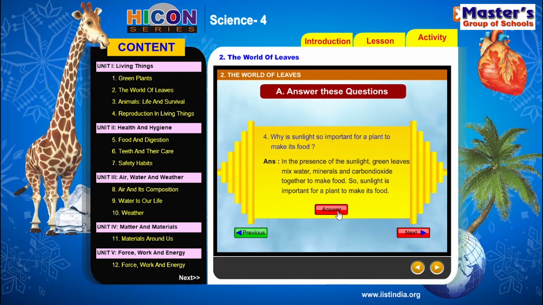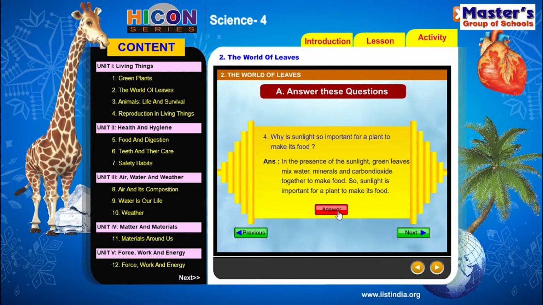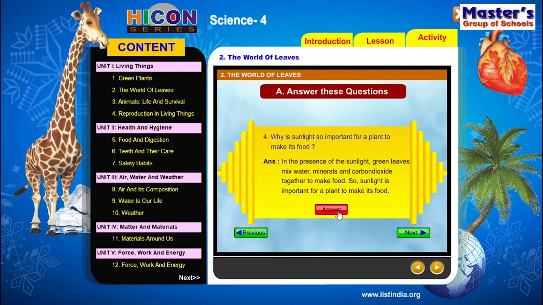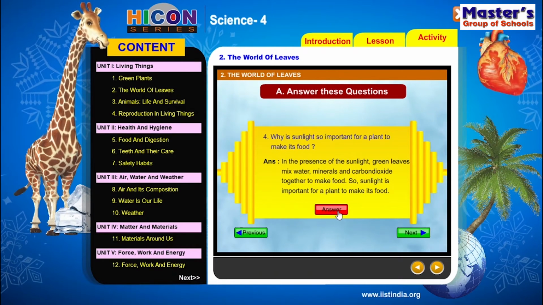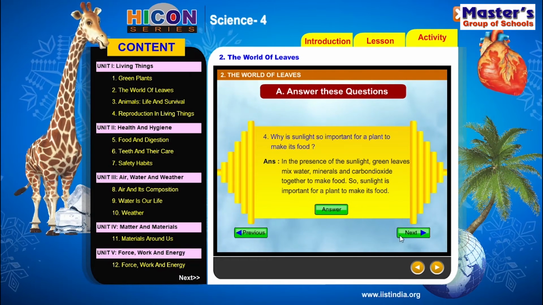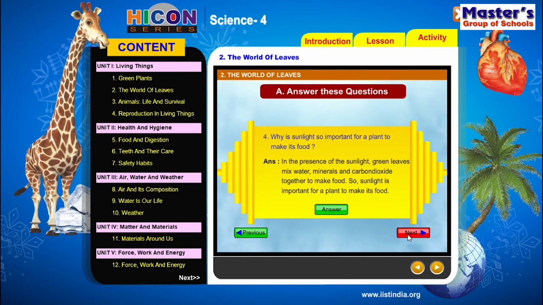Especially green leaves prepare their food by mixing water, minerals and carbon dioxide in the presence of sunlight. So sunlight is very, very important for a plant to make its food. If there is no sunlight, the plants cannot prepare their food. So note down this question and answer in your notebook. Children, see the next question.